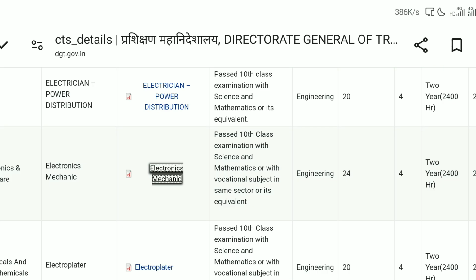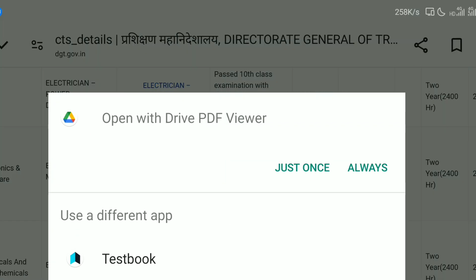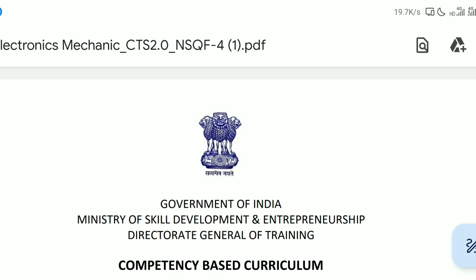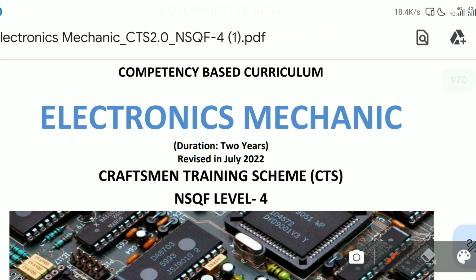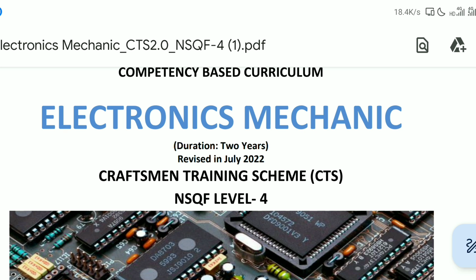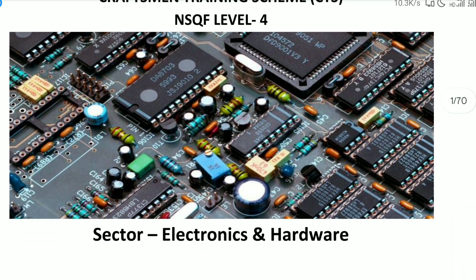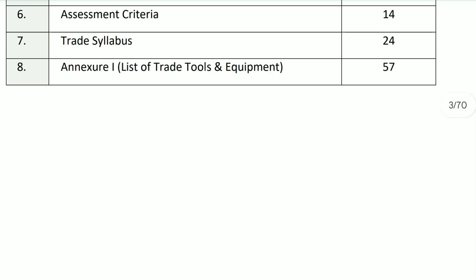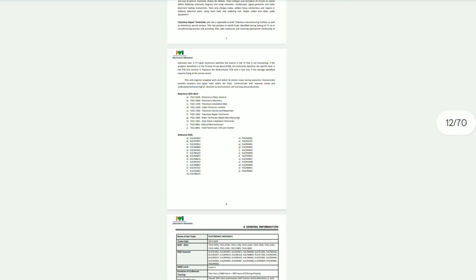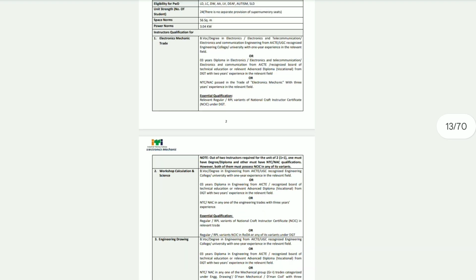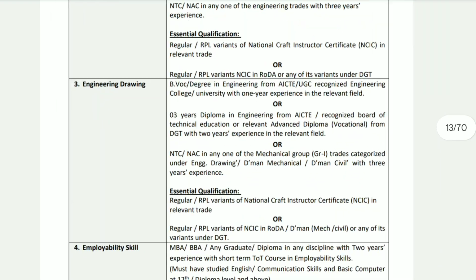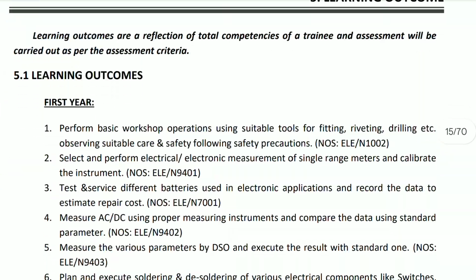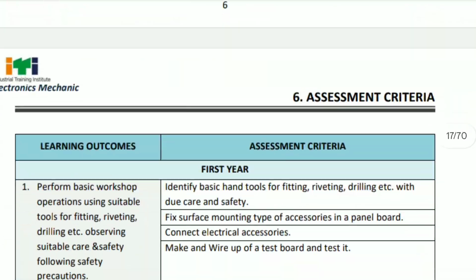Okay, just click on that one and open it. Yes, you can see here electronics mechanic. This is the official website, and we have downloaded this official syllabus from the official website, which was given in that PDF, right? So here you can see that official syllabus, and here you can check the total official syllabus of part B of that trade, which is electronics mechanic.